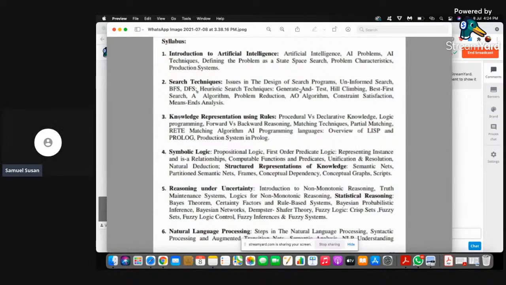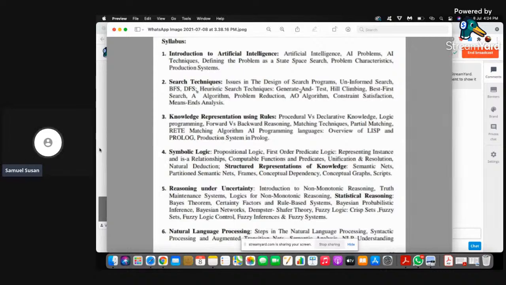Then we go to resolution. In the fourth chapter, according to the syllabus, the resolution theorem is very important, where resolution provides proof by refutation. We take the negation of the statement which needs to be proved, and we prove that it is false, so the statement is true. That is what resolution does. In that, the best example discussed is the Marcus problem. So that is one important question in the fourth chapter.